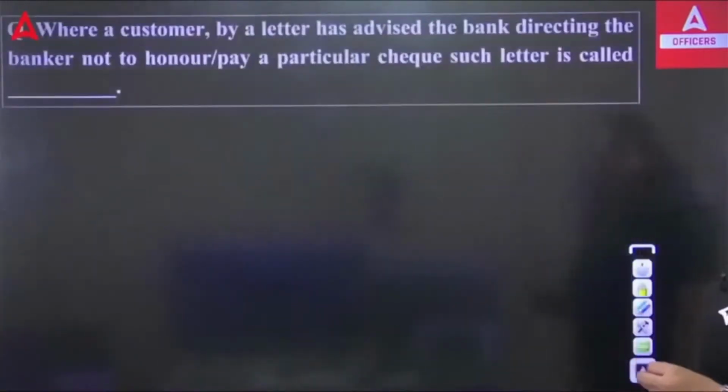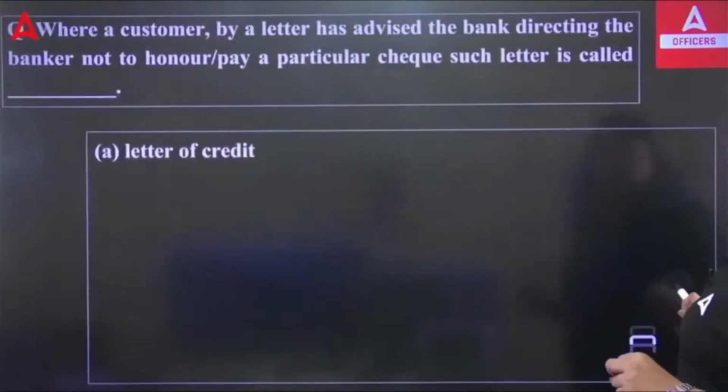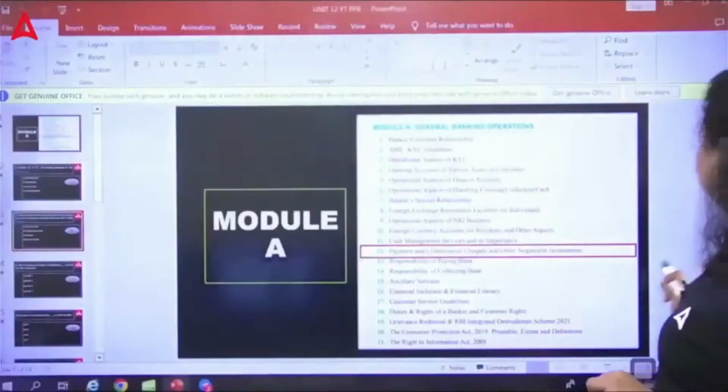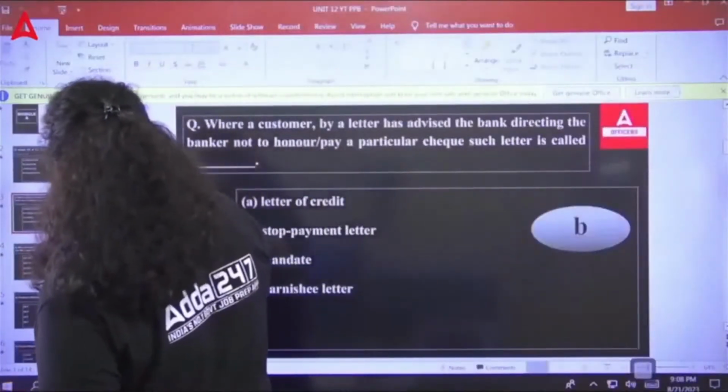Now, the second question. We have talked about how Section 131 gives protection to the collecting banker.